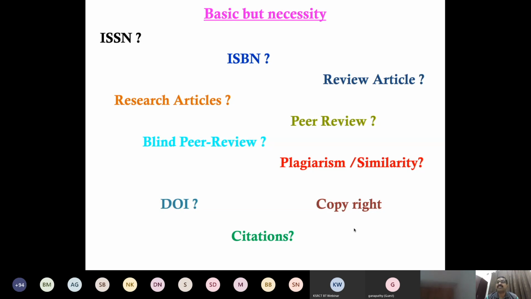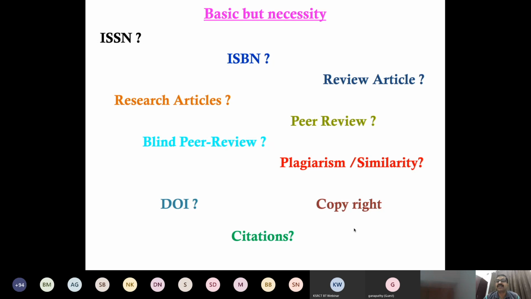But for an ISBN number, there is no need to continuously conduct the conference. We can just make our papers, whatever they are, articles, everything, and get the ISBN number from the publishers. Okay, this is the ISBN. That's why sometimes we can get a conference proceeding with an ISSN number, and sometimes with an ISBN number.